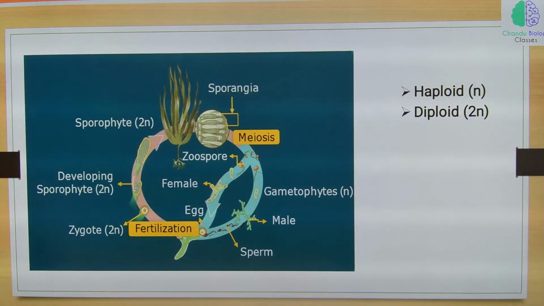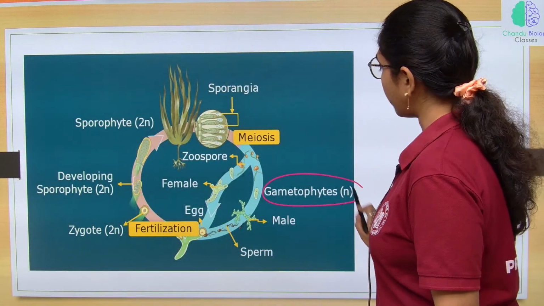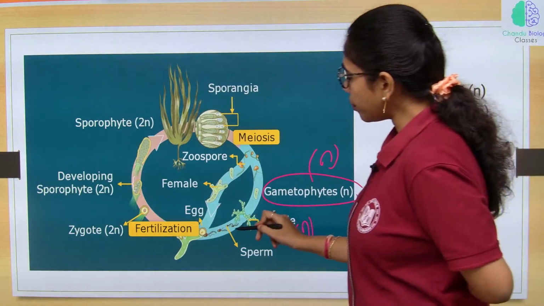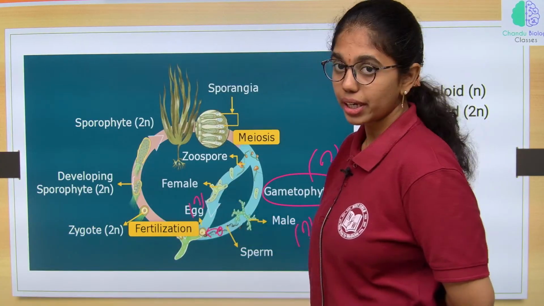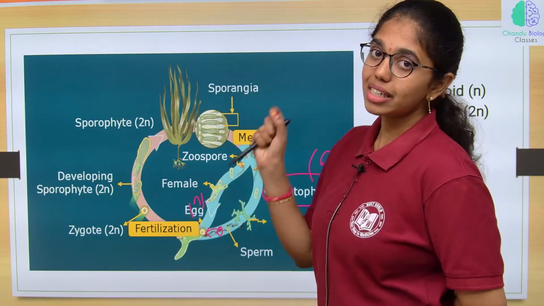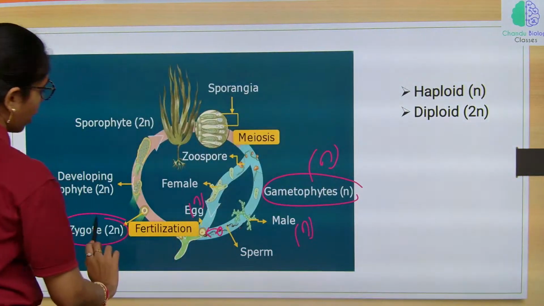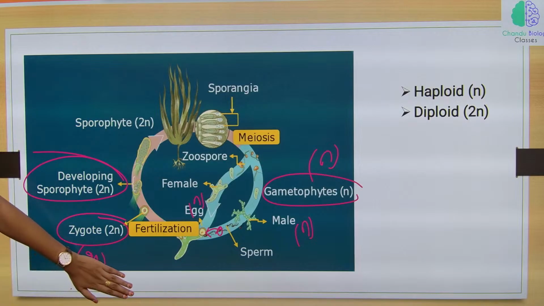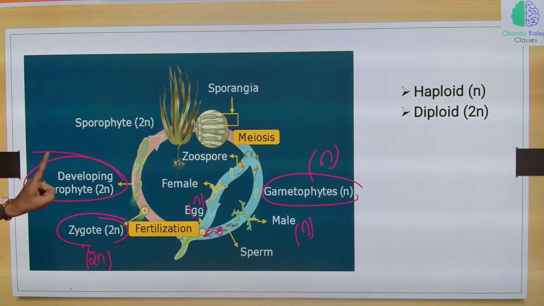So, look here, wherein the haploid gametophyte, both male and female gametophyte, are haploid. Male cells will be releasing the antherozoids which will come and fertilize the egg. The egg is also haploid. Post fertilization, the first diploid cell which is formed, or the first sporophytic cell you can say, is the zygote. After fertilization, the zygote is formed, which is diploid. This zygote develops into a diploid sporophyte.